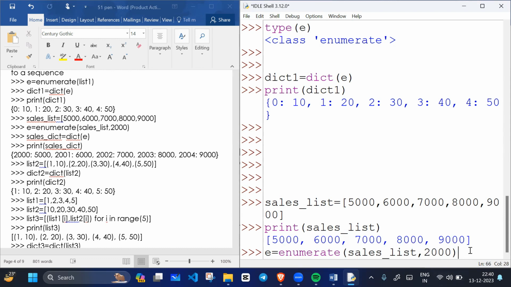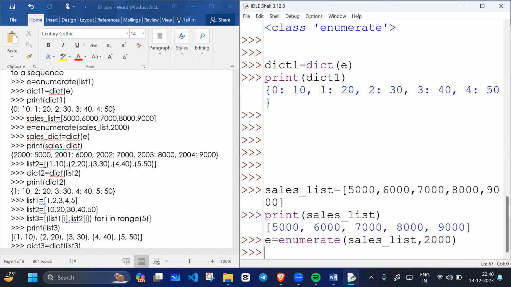So what will I do here? I will mention the year, and this is the list object I give. Then I will get an enumerate object. Can I convert this enumerate object into a dictionary? Yes, I can convert this enumerate object into a dictionary.